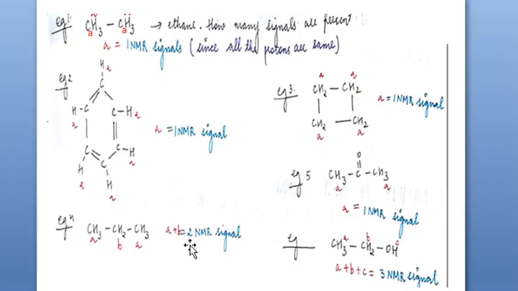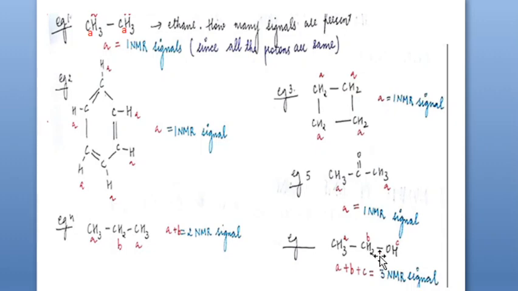You'll get two signals. Now in the case of alcohol, your alcohol will have CH3, CH2, OH. So again here you have three signals, but if you consider only hydrogens attached to carbon, you will get two signals. The OH hydrogen may not be obtained as a signal, but still, attached to carbon, you can say this is one signal, this B is one signal, because the chemical environment of this CH3 is different from the chemical environment of CH2.